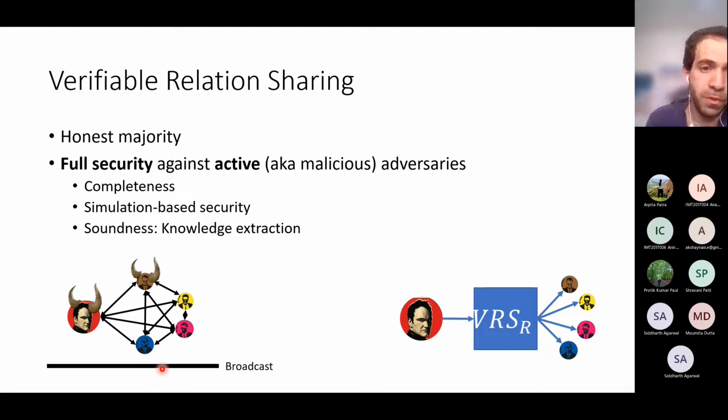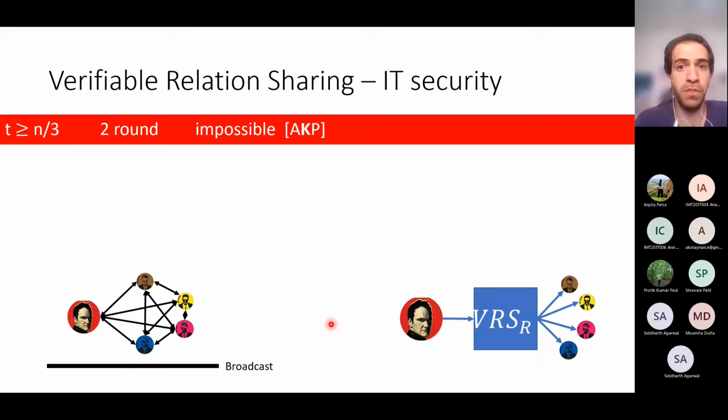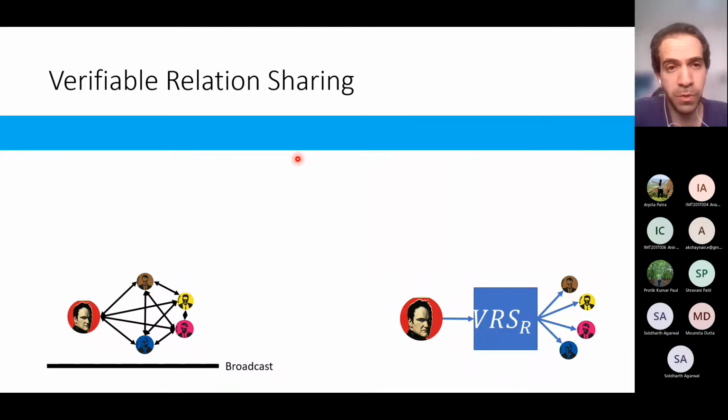Okay. So those are again the same guarantees as before, and again we studied the round complexity of verifiable relation sharing. Let me tell you what is known about the round complexity of verifiable relation sharing, and let me start with information theoretic security. So it turns out that verifiable relation sharing, VRS, cannot be implemented in 2 rounds with statistical security. So this is from an unpublished work, again with Benny and with Arpita. So again, with information theoretic security, you cannot obtain a VRS in 2 rounds. And therefore, we move to the computational settings.